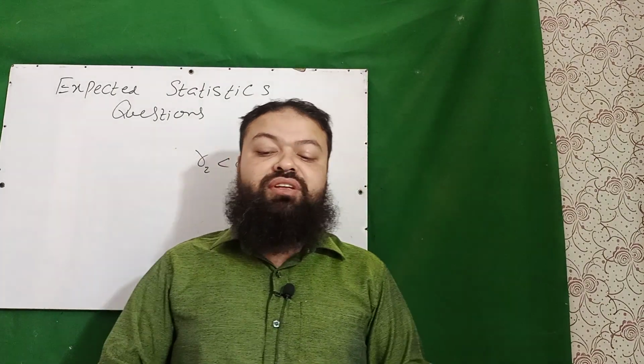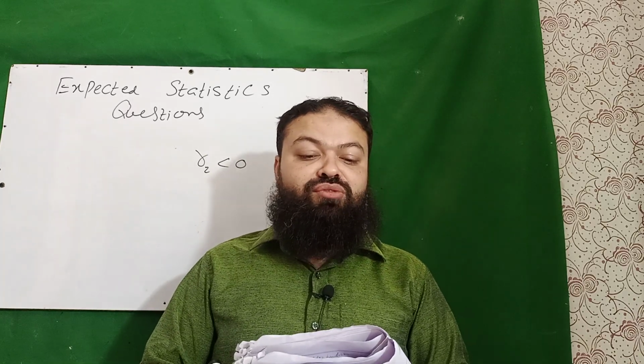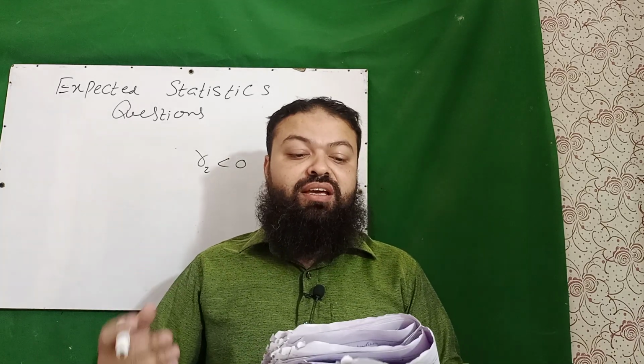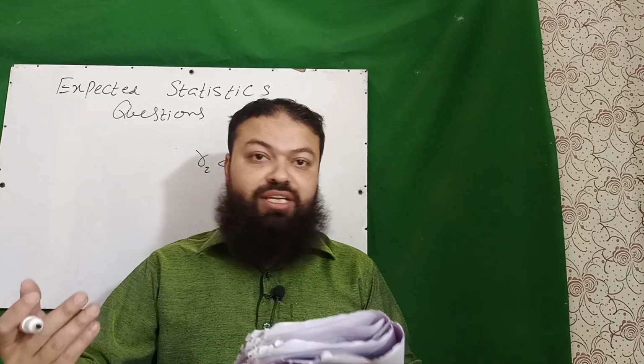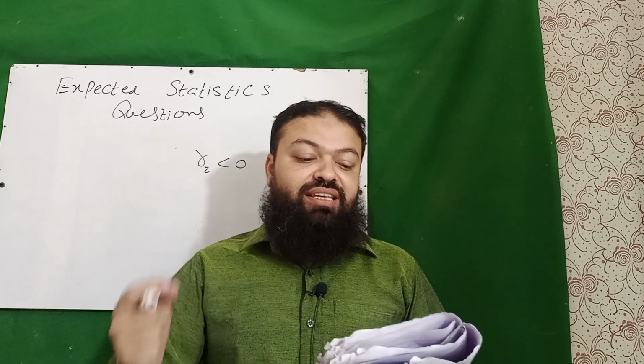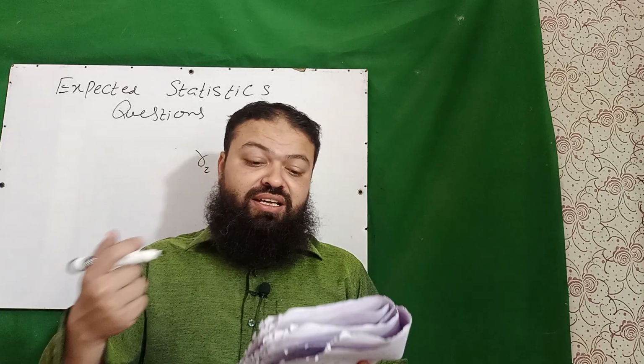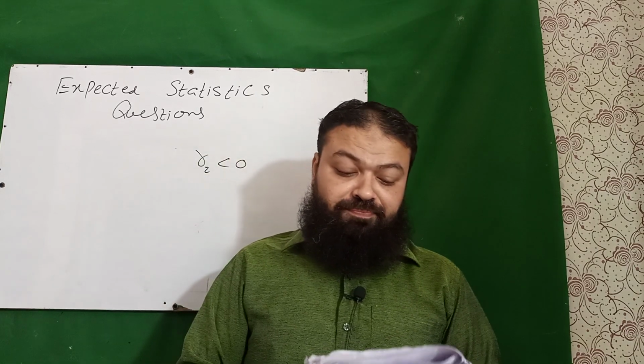Next is, which one is correct? A, arithmetic mean is not affected by extreme values. No, it is affected. B, quartile deviation is much affected by extreme values. No, quartile deviation is least affected by the extreme values. C, standard deviation is not a reliable measure of dispersion. It's also incorrect. D is the correct option, none of these.